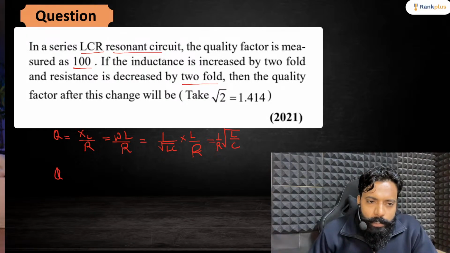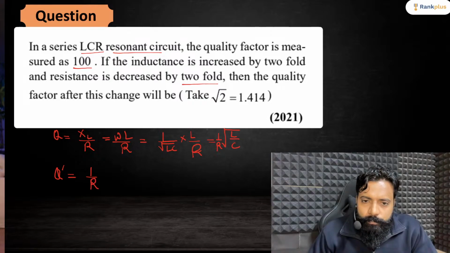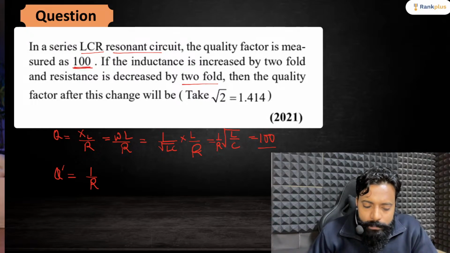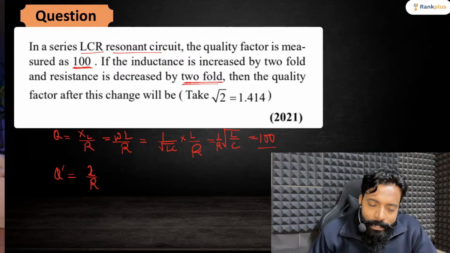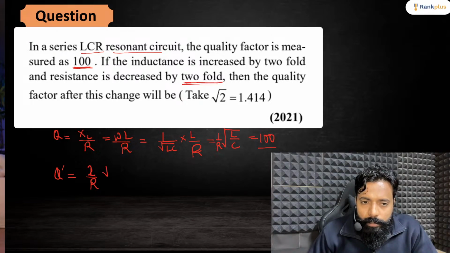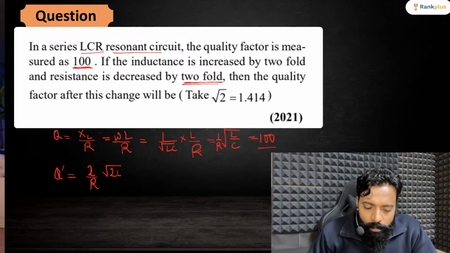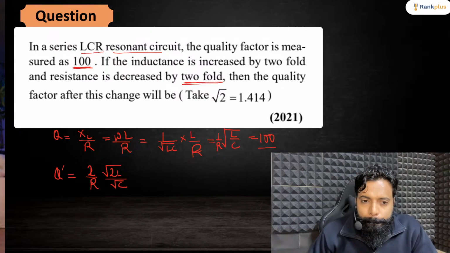Now in this scenario, what is happening? Q dash we need to find out. We have 1 by R. The value of this is provided to you: the quality factor is 100. In this scenario, the resistance is decreased by twofold, that means resistance is R by 2, so I can substitute 2 by R. The inductance is increased by twofold, that means it will become 2L, and everything remains the same, right?